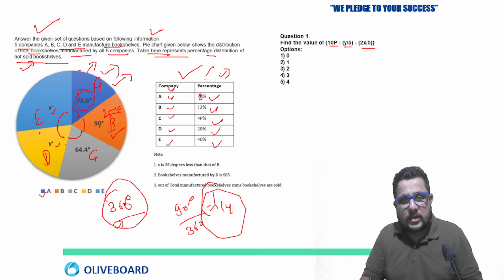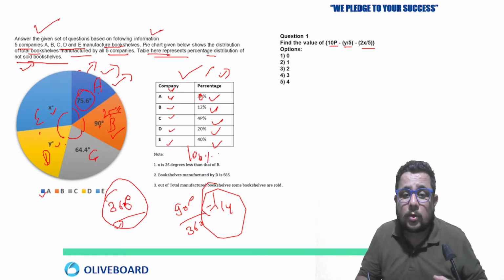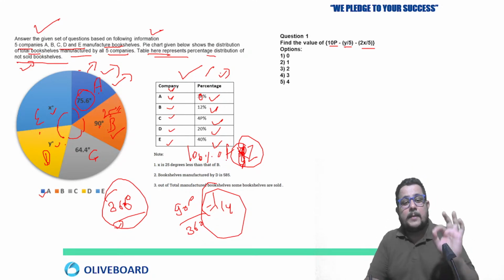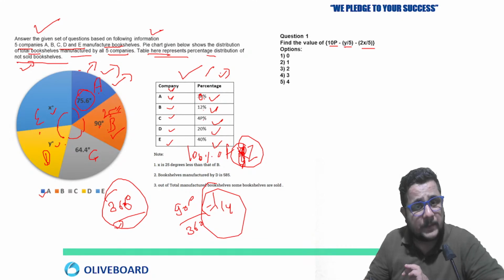So this is with respect to the total 100% of not sold. Suppose the total number of books not sold is Z. So 3p% of Z, 12% of Z, 4p% of Z, 20% of Z, 40% of Z are given.